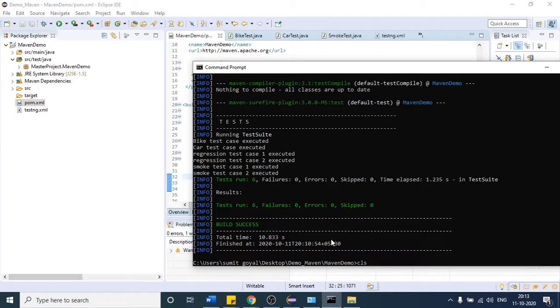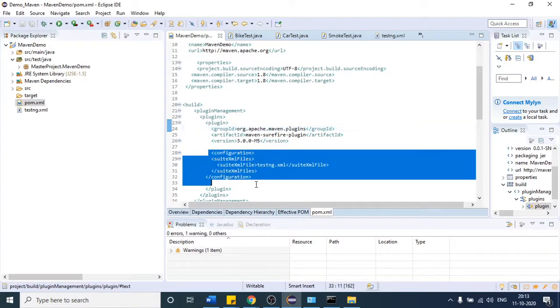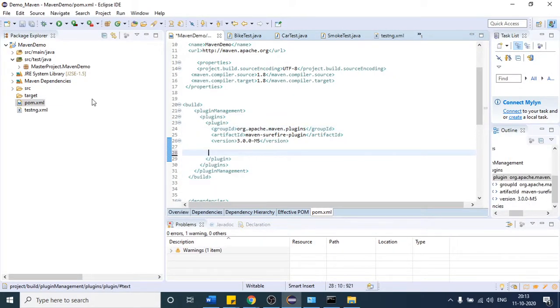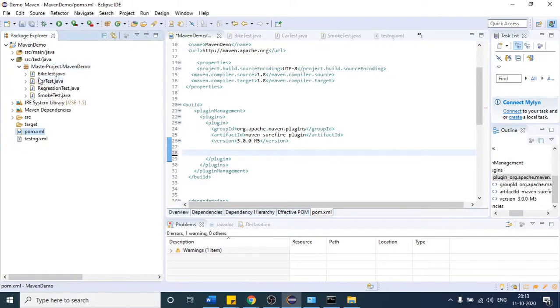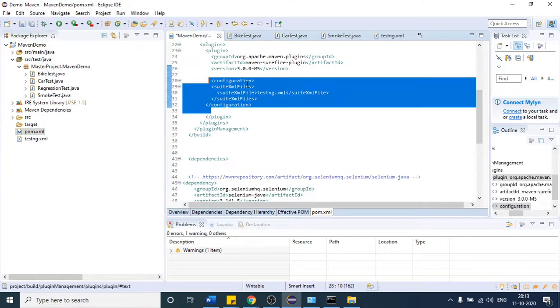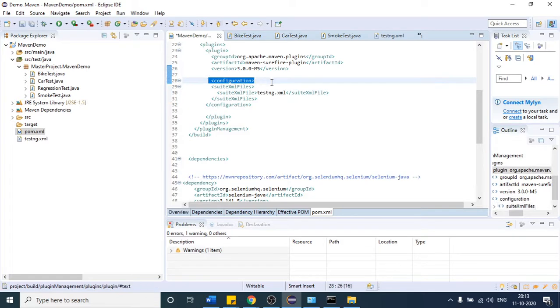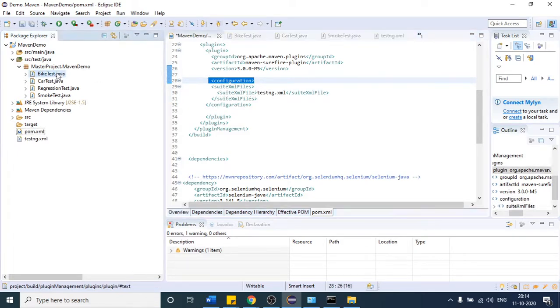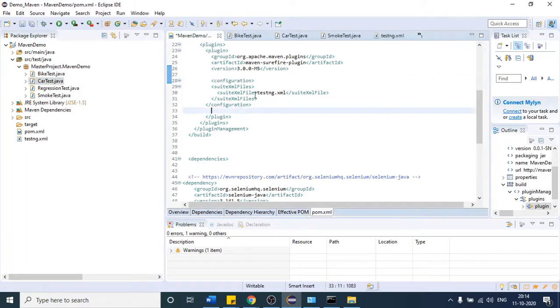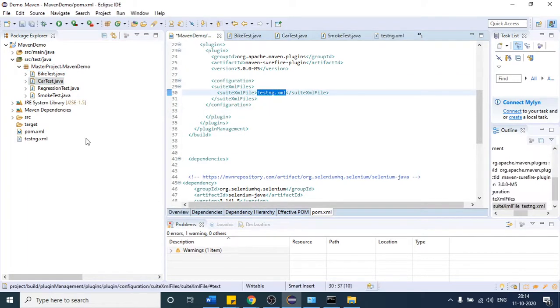So what will happen when you provide Maven test? Earlier, when you provided this command, we did not have these 4 lines here, right? So it just triggered all the 4 test cases. But when I provide these 4 lines of configuration, it will first check that configuration tag, and it will come to know that this time I do not have to execute each and every test case. I want to just execute this testng xml, which is this one.